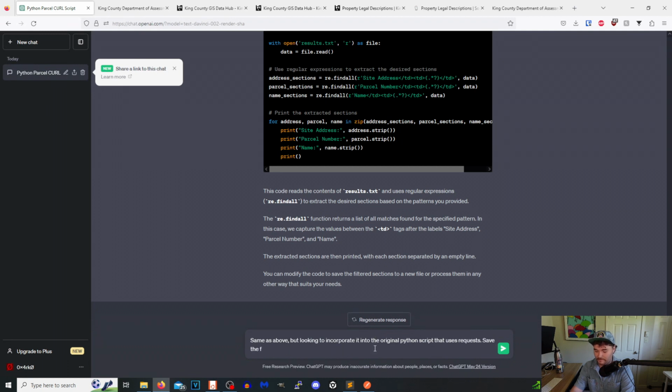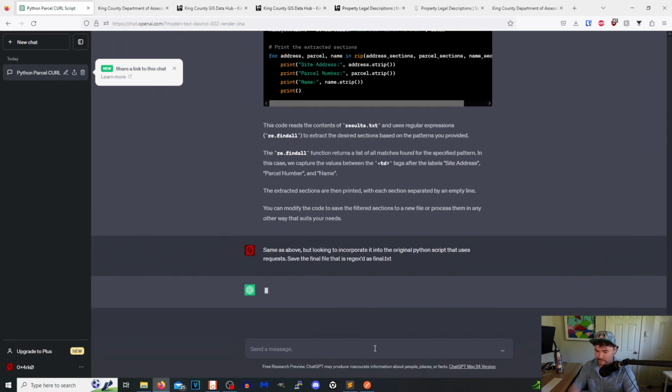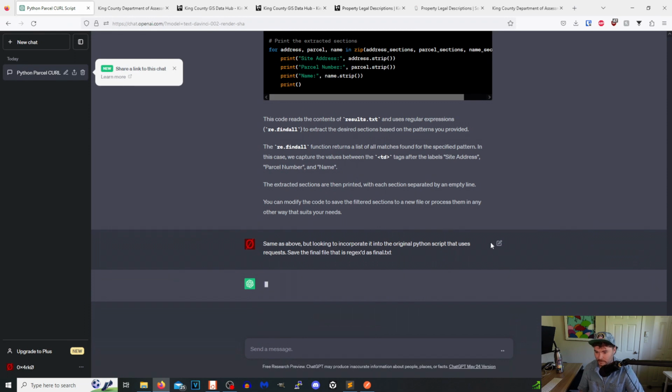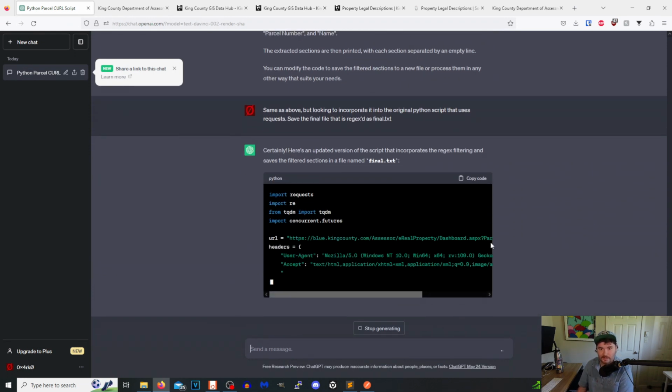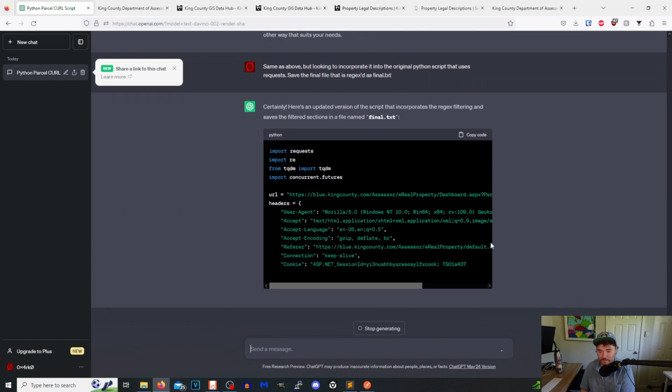Save the final file that is regex as final.txt. It should know what I'm talking about because of the previous chat that I had with it. And look at this. It knew exactly what I was talking about.